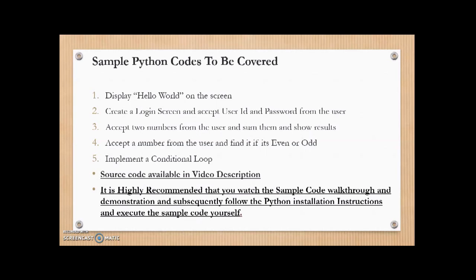The third source code will be accepting 2 numbers from the user and then adding them and showing the result to the user. The fourth source code will be to accept a number from a user and find out if it's an even or an odd number. And the fifth source code will implement a conditional loop. Source code of all the sample code is available in the video description of the YouTube video.